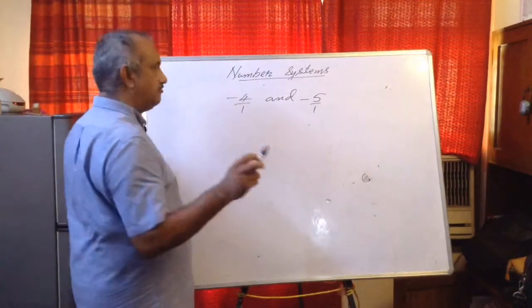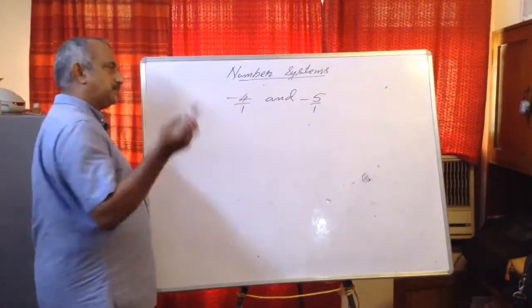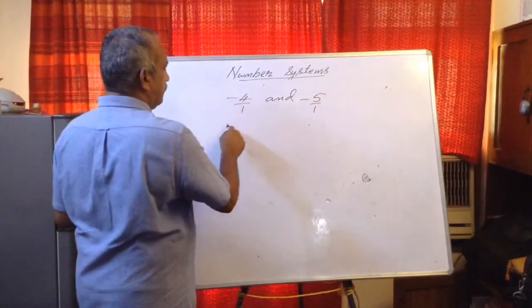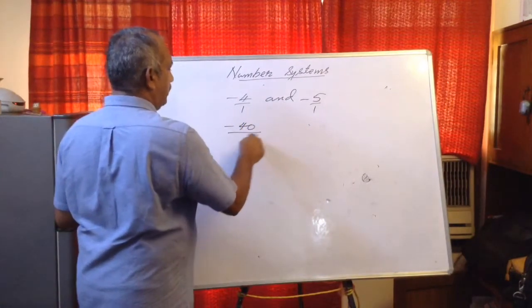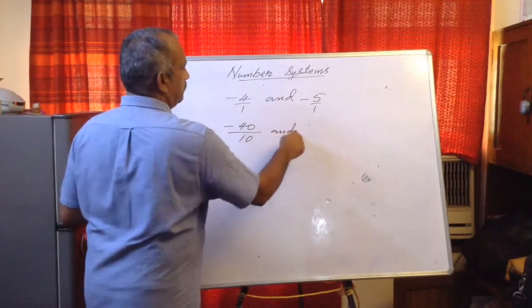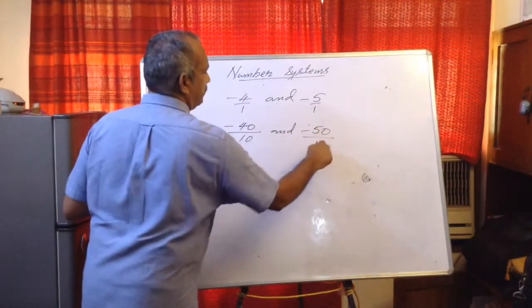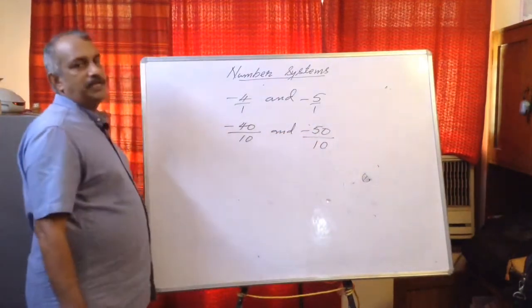Question is again 5 numbers. 6 is enough. Just I am multiplying by 10 only. Minus 40 upon 10 and minus 50 upon 10. If you are multiplying the numerator, multiply the denominator also.